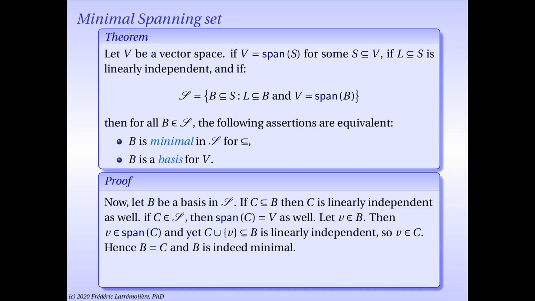Since C is already assumed to be a subset of B, and now we've proven that everything in B is also in C, we have equality between B and C, and indeed that means that B is minimal. Any element of script S that is contained in B, B being a basis, must actually be equal to B.